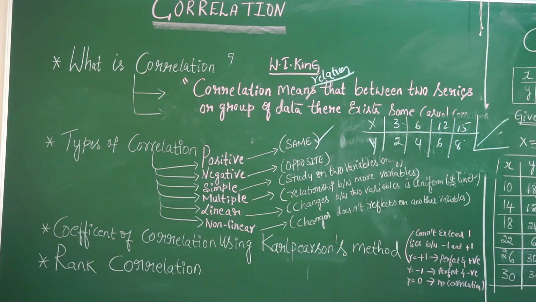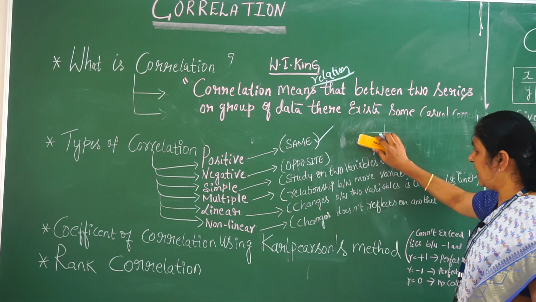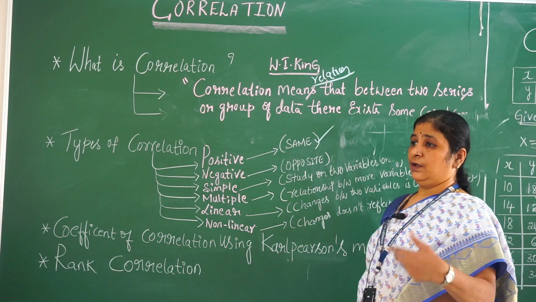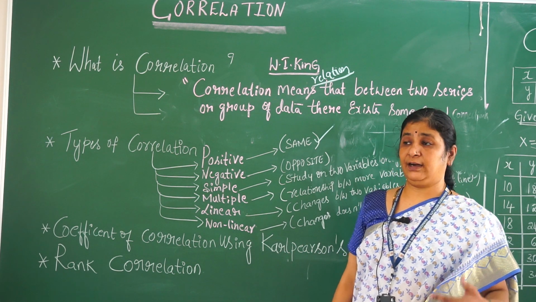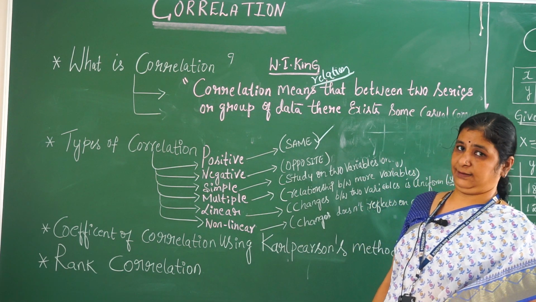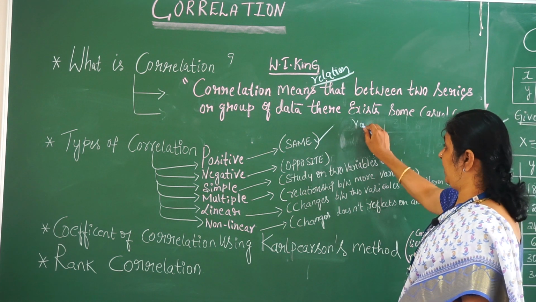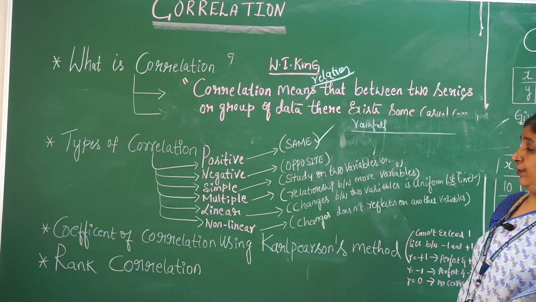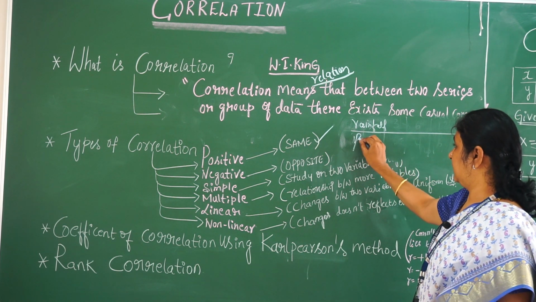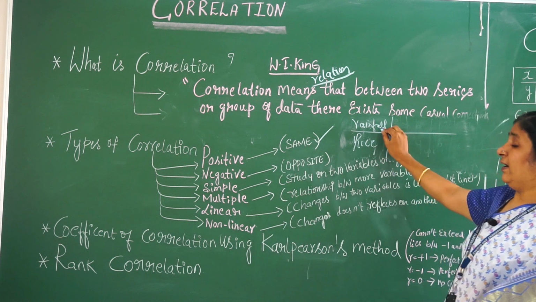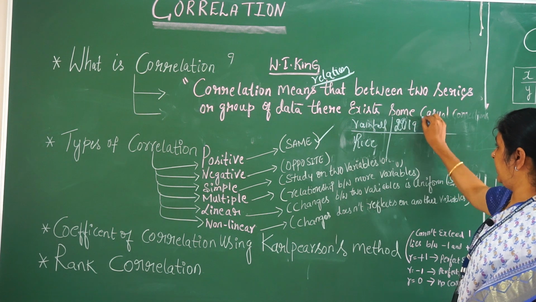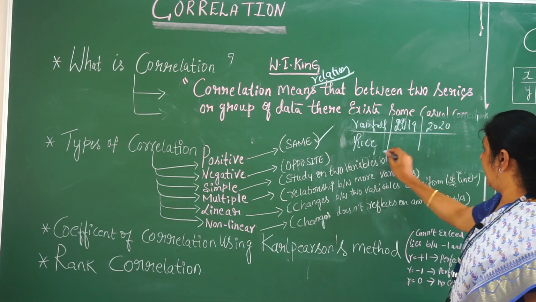Whereas in a non-linear correlation, the change of one variable does not necessarily have to reflect on the other. For example, let us take that we got rainfall this year double what we got last year. Rainfall becomes one variable, and let us take the production of rice and wheat, comparing the years 2019 and 2020.